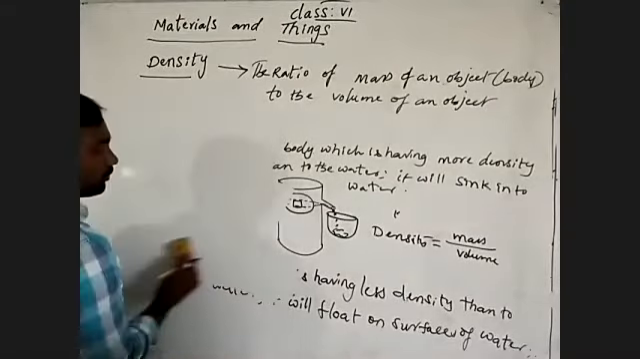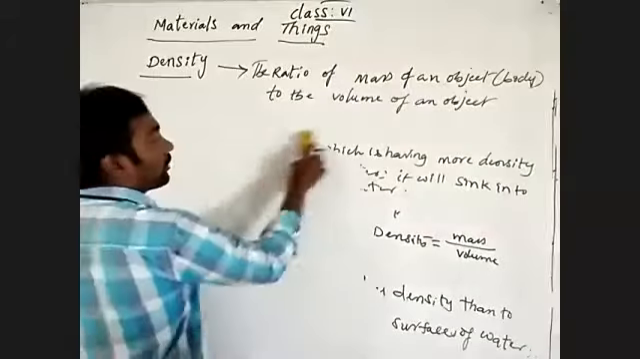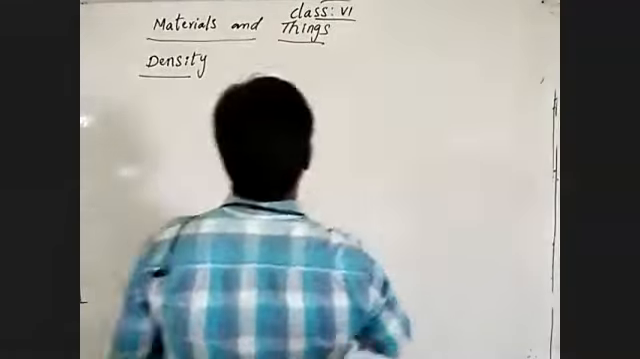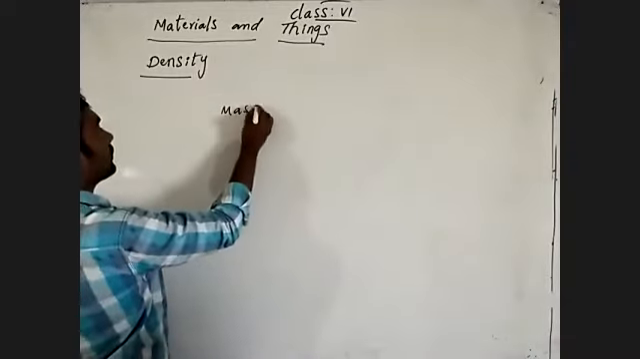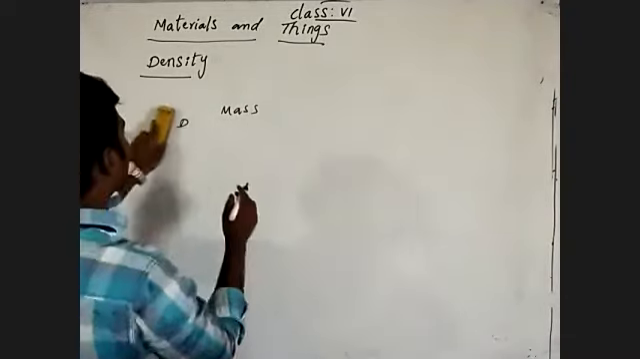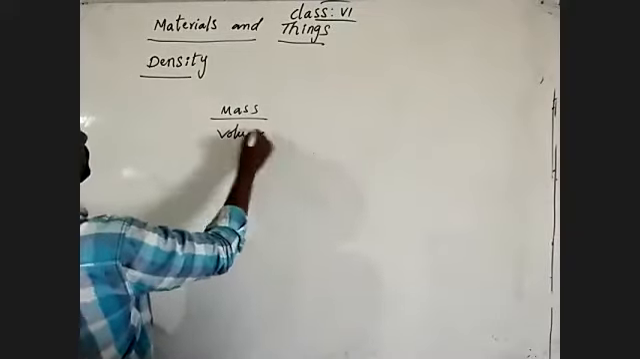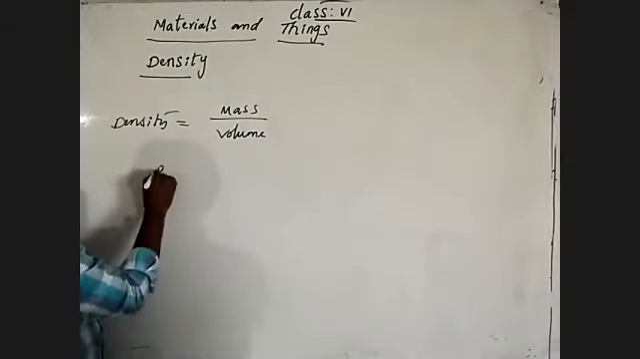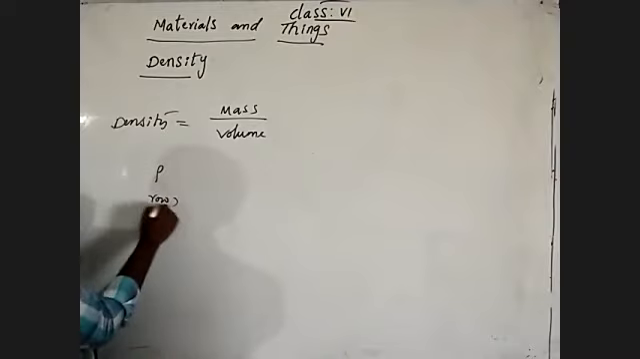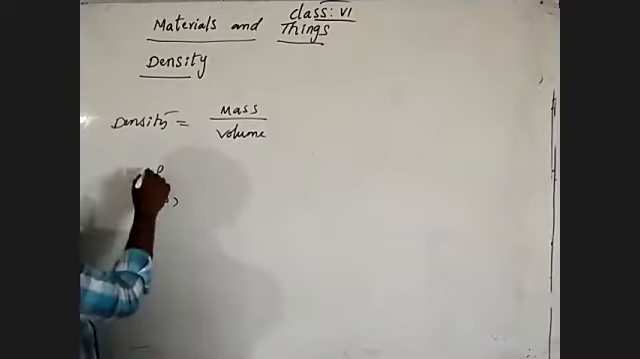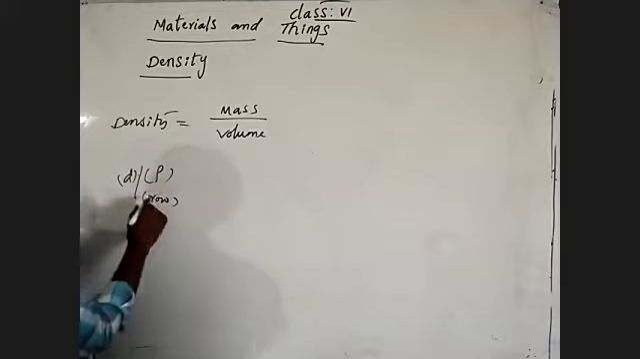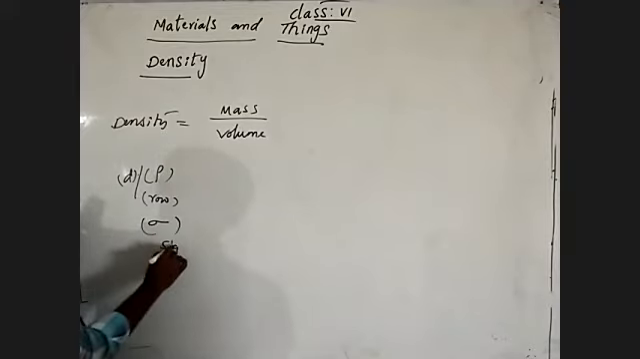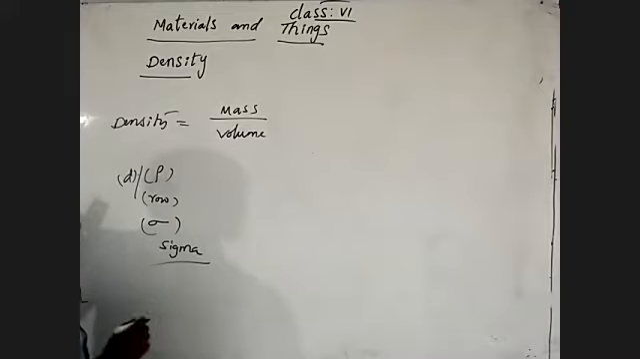So what is the formula to measure the density? Let's write that. Density is equal to mass by volume. Density is shown by the symbol rho. What is this? Rho. Sometimes density we can say D also, not a problem. Most of you show it by rho, and sometimes you show density by sigma also.